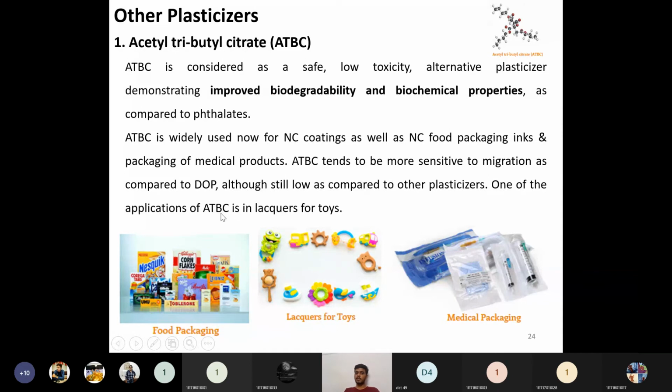One of the applications of ATBC is lacquers for toys. It can be used as lacquer coatings for various toys, and also in the food packaging industry and in medical packaging equipment. This type of ATBC finds many popular applications.